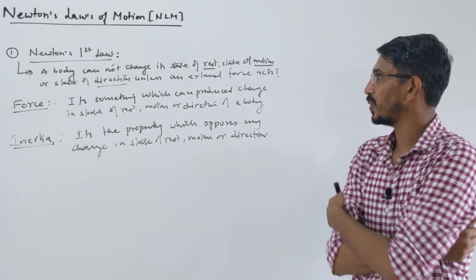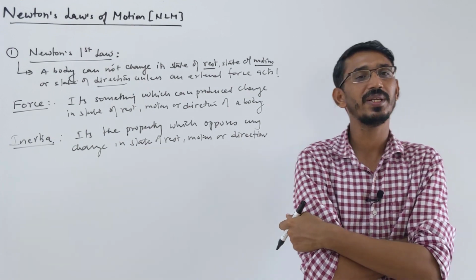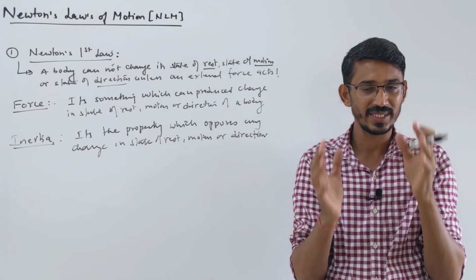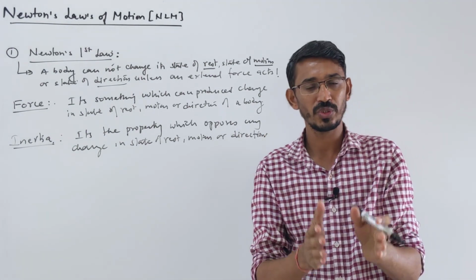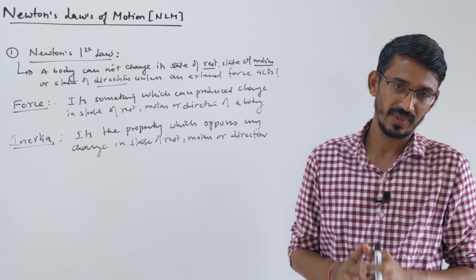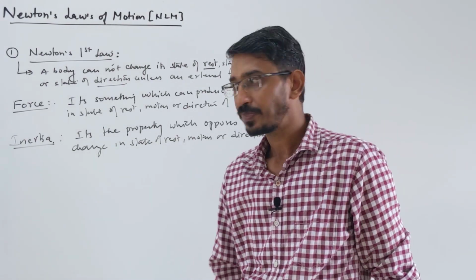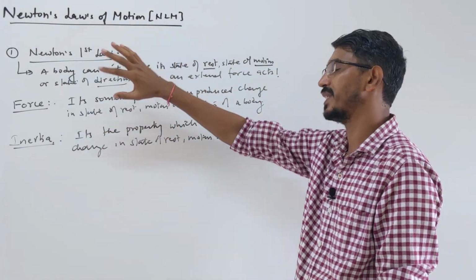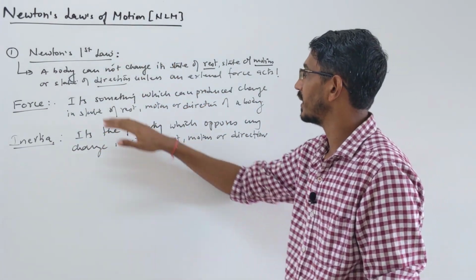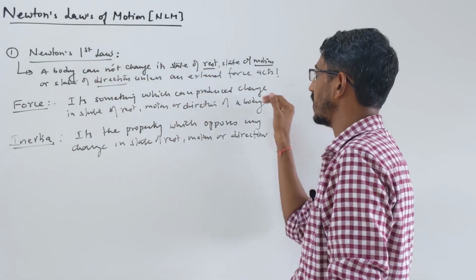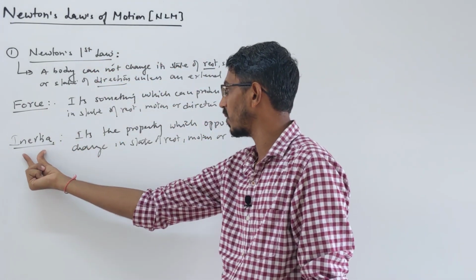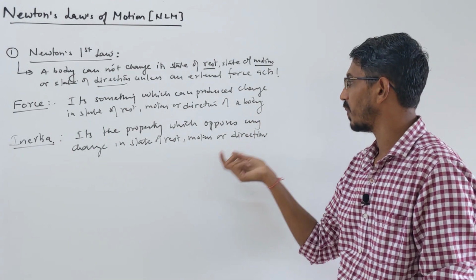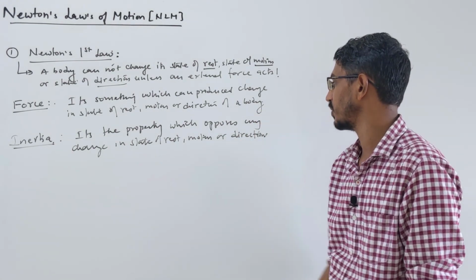Look here, in Newton's first law we understood that a body will remain in the state of rest or motion or a particular direction unless some external force acts on that body. Force is something which can change these three states. Why does Newton say that a body cannot change these states? Because of a property called inertia, which opposes any change in state of rest, state of motion or direction.